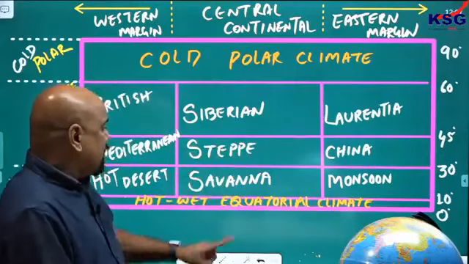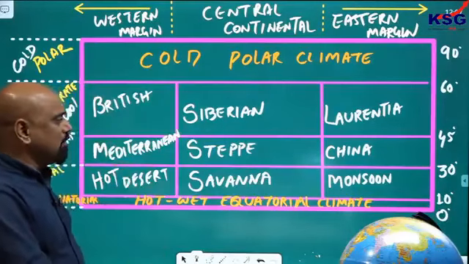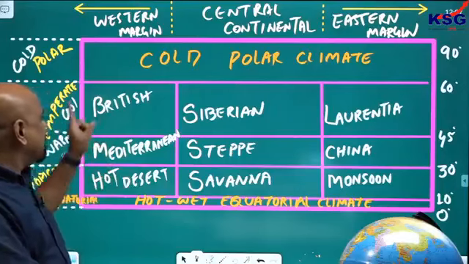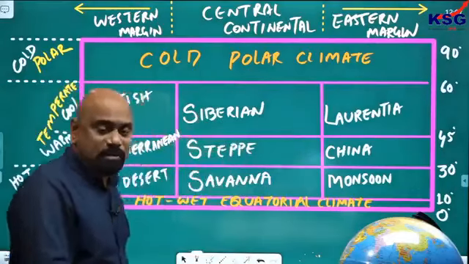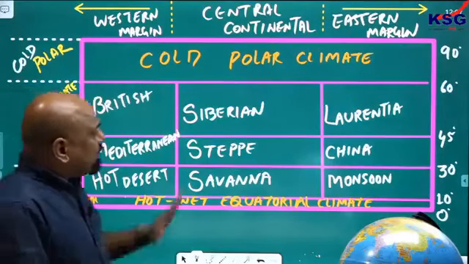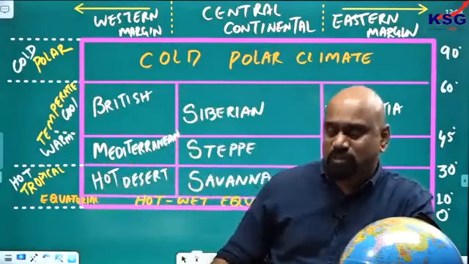Low latitude climates: monsoon, savanna, hot desert, equatorial climate. High latitude: cold polar climate. Mid latitude climates: British, Siberia, Laurentia, Mediterranean, steppe, China. Six types of climate are mid latitude climates. Now, all these climates are a gift of this pressure belt and wind system.